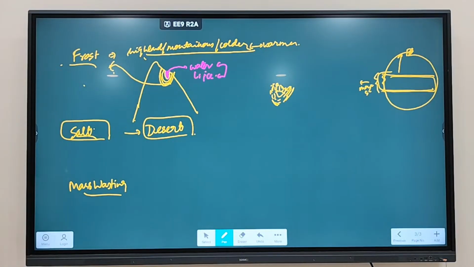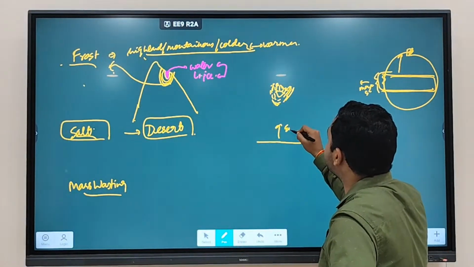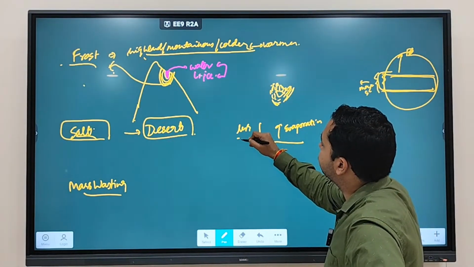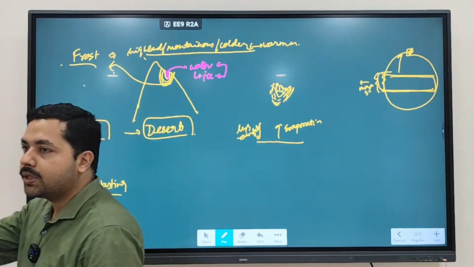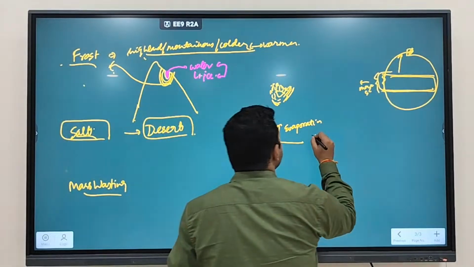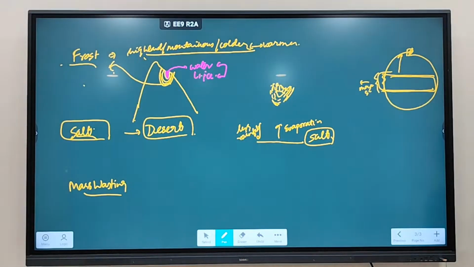So in desert region, what do you see? You see more evaporation and less rainfall. Because of this, what will happen? Salt formation. Whenever any water evaporates, what will it leave behind? It is going to leave behind salt. When water evaporates, what does it leave behind?